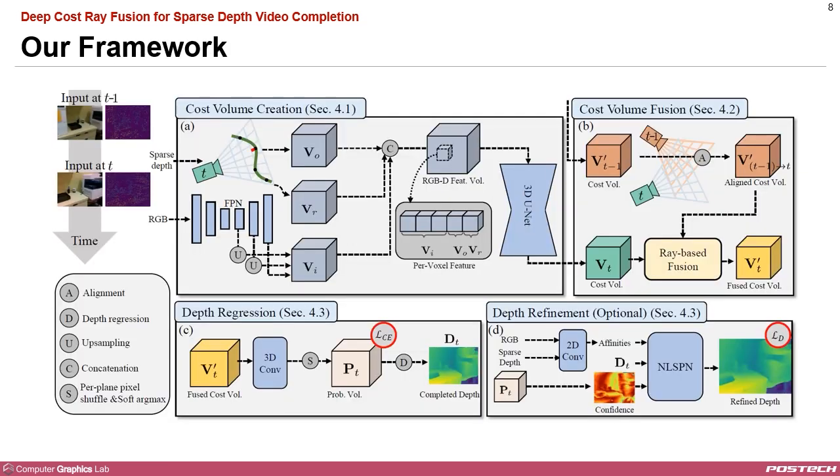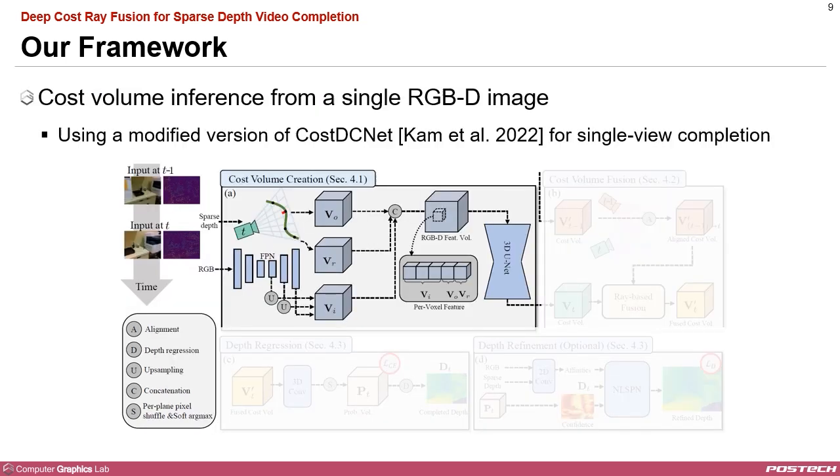Now that I've explained our key idea for fusing cost volumes, I will briefly walk you through the overall pipeline of our framework. For more details, please refer to our paper. Given an input RGBD image at time t, we first estimate a cost volume at time t using a modified version of CostDCNet.